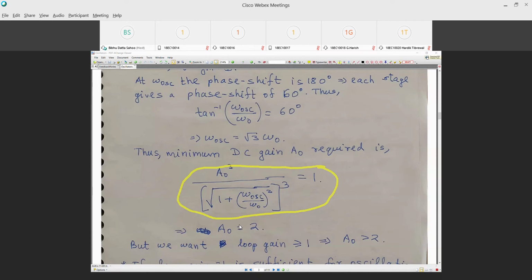Because if I have two frequencies, that means I have got two poles. Omega 1 is one pole, omega 2 is another pole. And every pole is giving me 20 dB per decade roll-off. So gain is dropping off. Gain has to drop. If omega 2 is greater than omega 1, and omega 1 and omega 2 are the two poles, then the gain is dropping, so I cannot satisfy it physically. Mathematically, yes, you are right. Here, engineers, we have to talk both math and look at the physical world also.